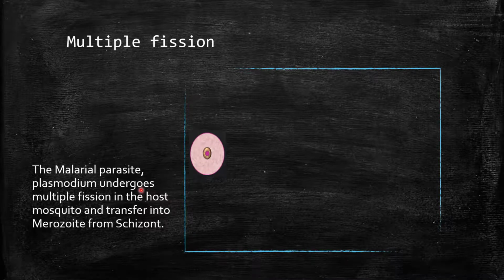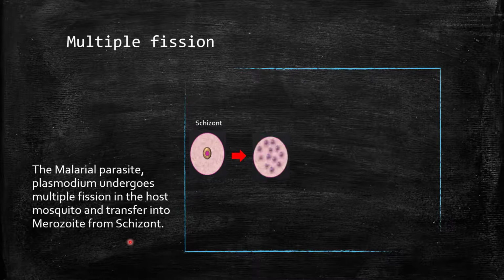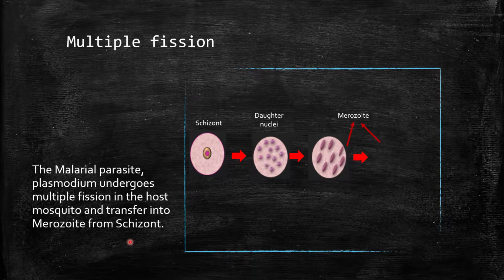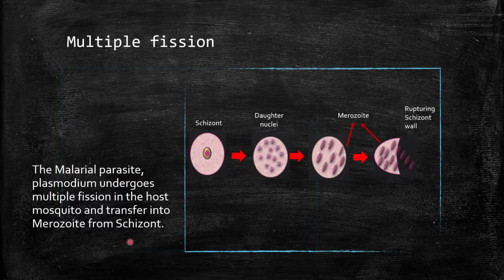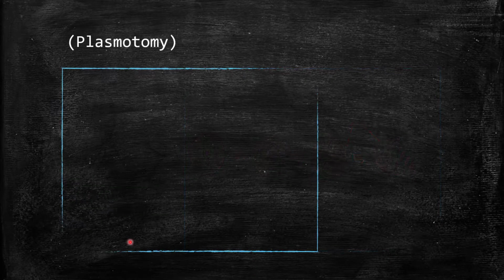Another example of multiple fission is Plasmodium. This is the malarial parasite. It also undergoes multiple fission and forms the zygont. What is that? First, the cell will divide and multiply, forming the daughter nuclei. These nuclei will be transformed into merozoites. After that, cryptomerozoites and metacryptomerozoites will be formed. Then this zygont will burst out and they will attack the new host.